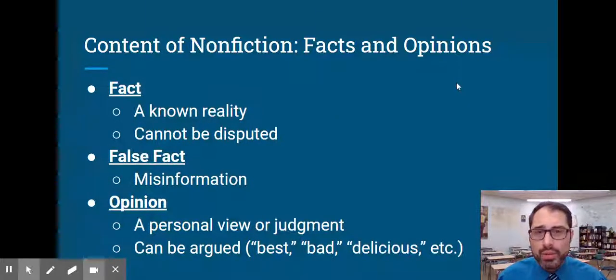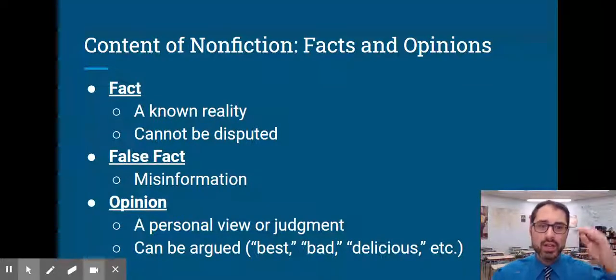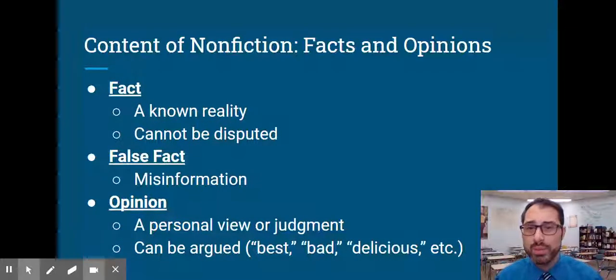But then we get opinions. Opinions are personal views and judgments. These are when we use the words best, bad, delicious, wonderful, even sometimes using the word tall, because tall is relative. What is tall to one person might be normal height to somebody else. So we have to be careful that when we start making judgment calls, those are opinions. Saying that one team is the best football team is an opinion. Even if everybody agrees, it's still an opinion.